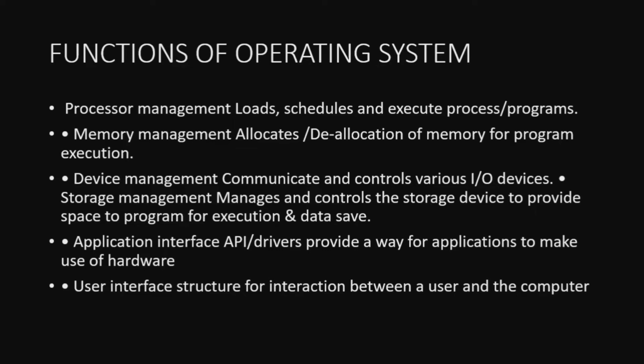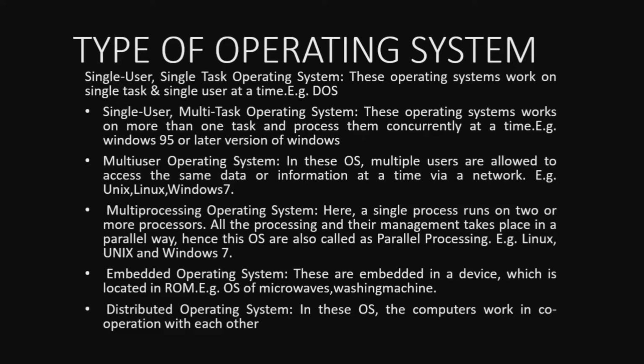Is it clear? So let's see what the types of operating system are. There are 6 types of operating system. So let's see one by one. First one is the single user, single task operating system. As the name suggests, it is only able to manage one single user and it can execute only a single task. Okay. So this OS works on a single task and single user at a time. What is the example for that? DOS, disk operating system.